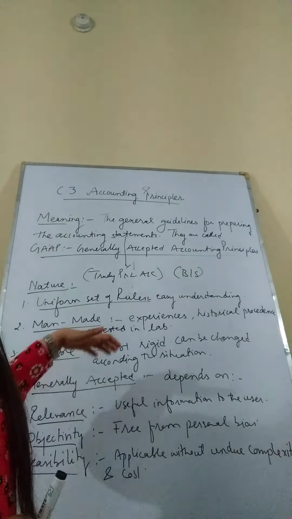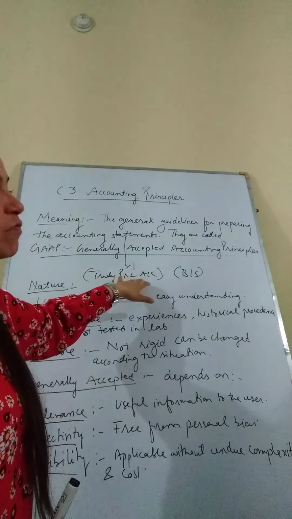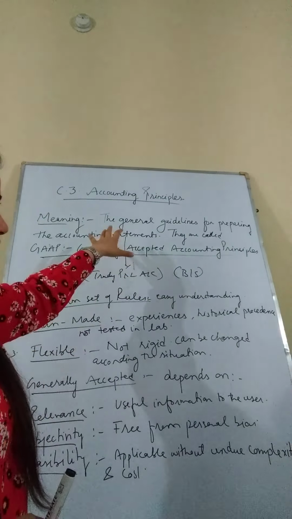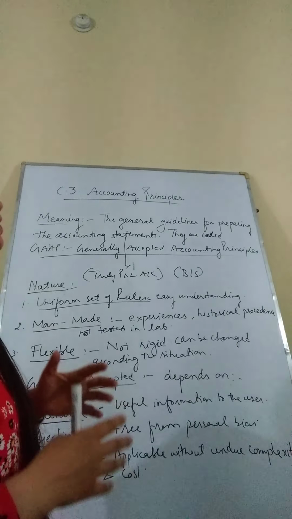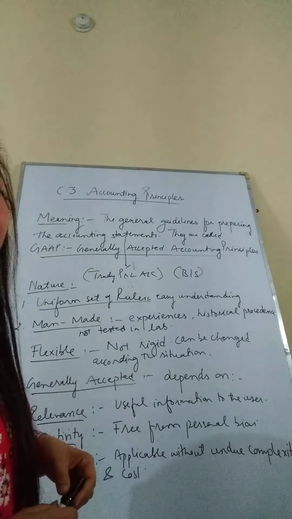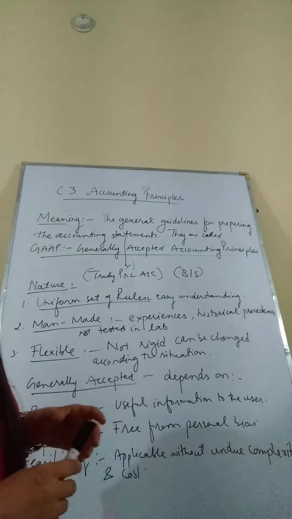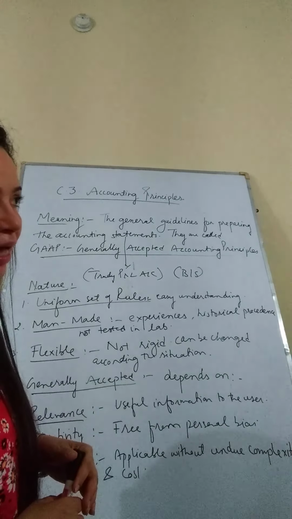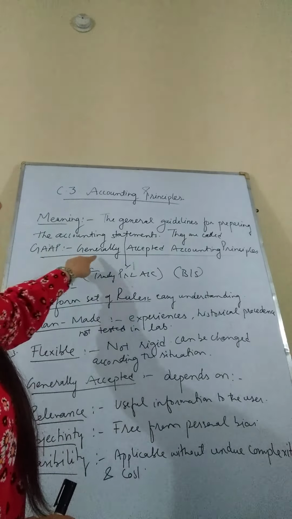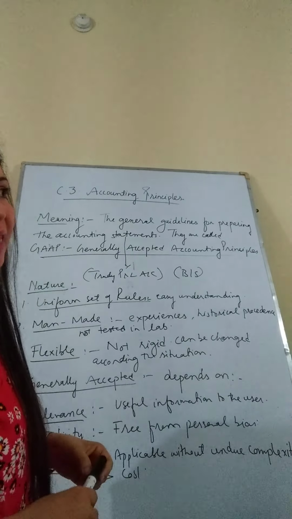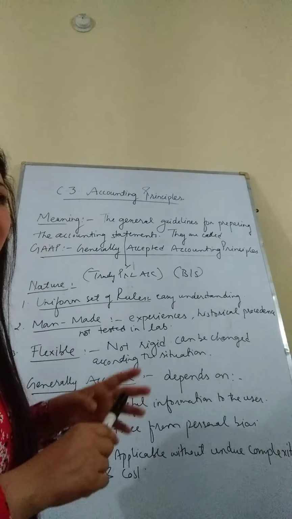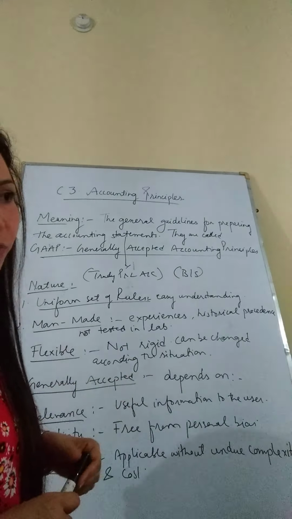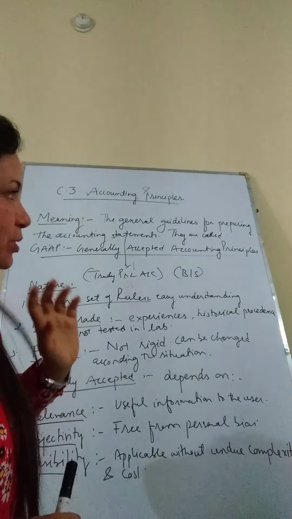Or in other words, we can also say that the trading and profit and loss account and balance sheet are known as accounting statements. So these accounting principles are providing us a guideline on how we are going to make the accounts. They are generally accepted accounting principles. They are generally acceptable because they can be easily applicable in almost all situations.